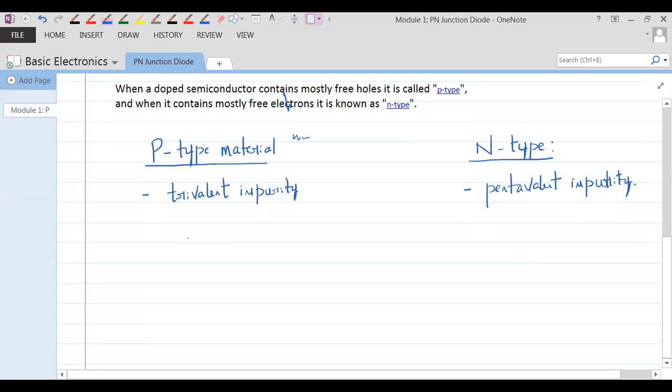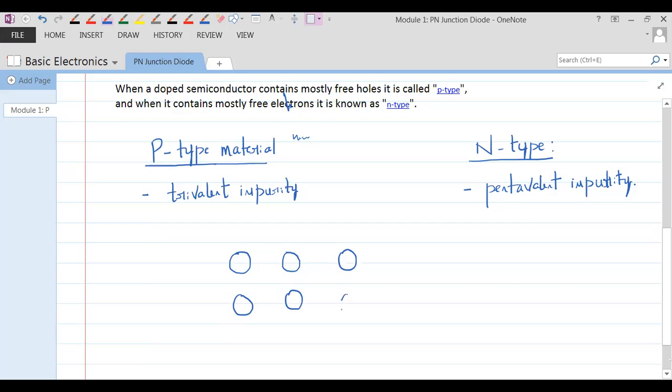Now I'll be writing the lattice structure. Everybody understand this. What I'm writing is one atom. These are all atoms of a semiconductor. Any material for that matter will have atoms like this.